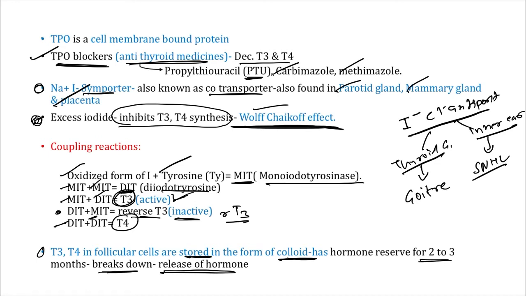So when there is a mutation of the iodide chloride antiporter, there will be goiter, and in the inner ear there will be sensorineural hearing loss. What is this syndrome called? This syndrome is known as, very important, Pendred syndrome.